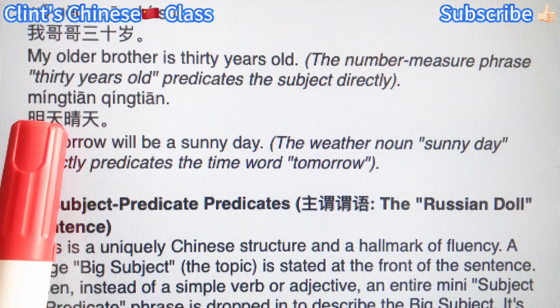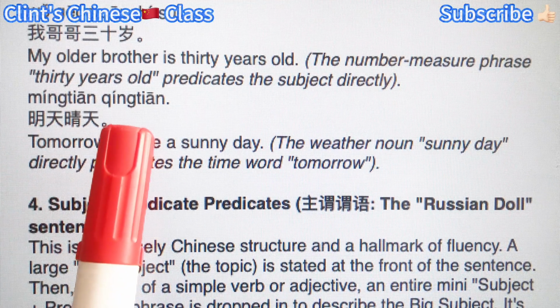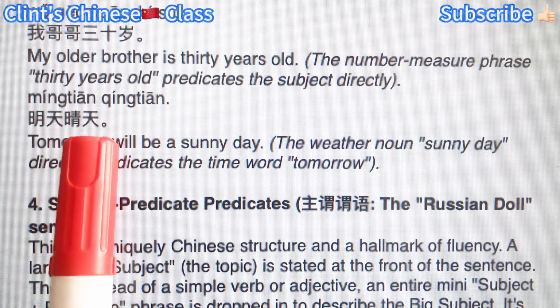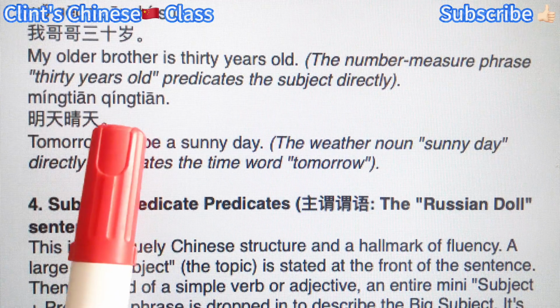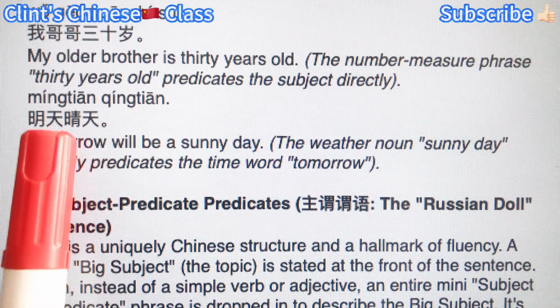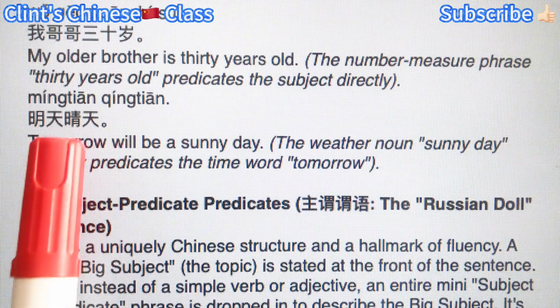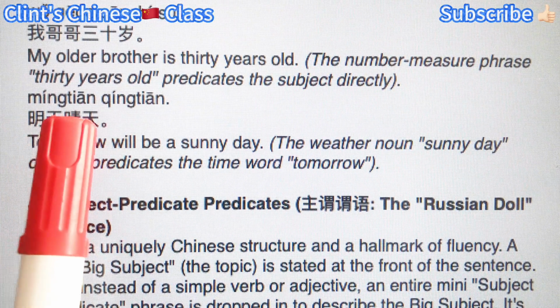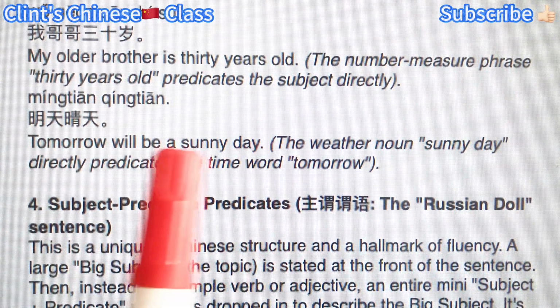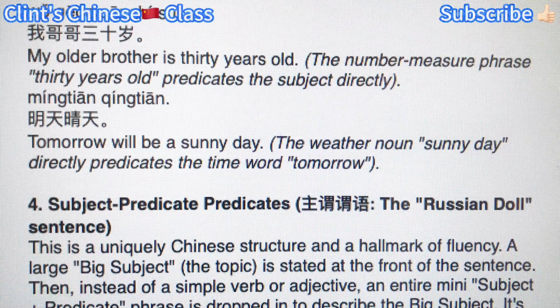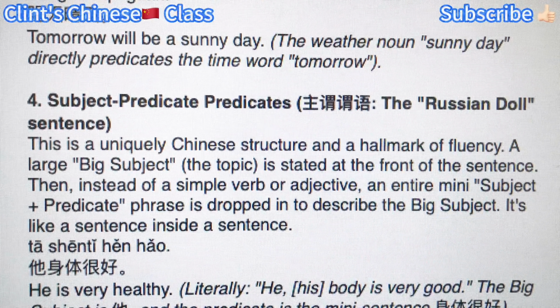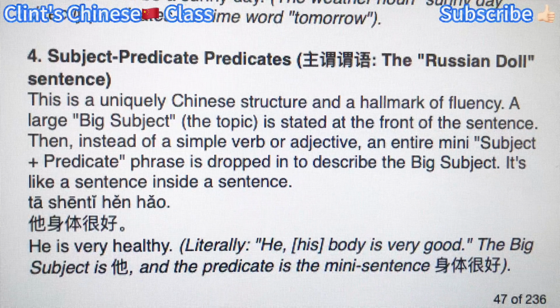So 明天 is a noun. 晴天, sunny day, a noun phrase. A noun phrase is the predicate here. You see? Chinese can be quite simple, right? Simplified. You see, English has like such a long sentence. Mind-blowing, huh?